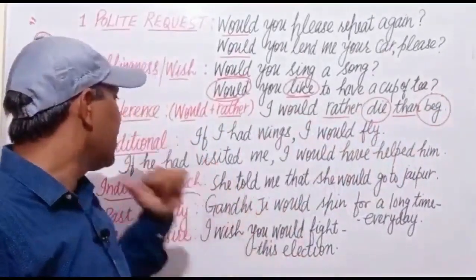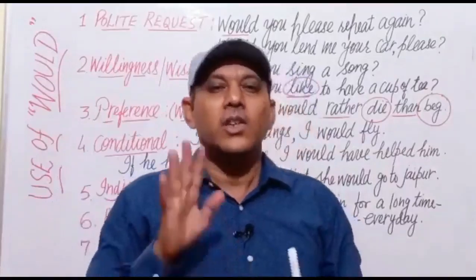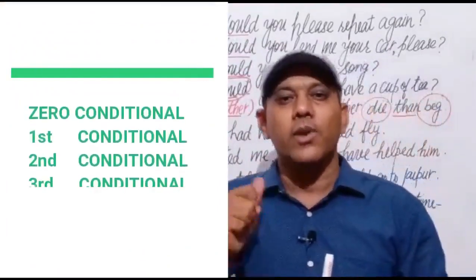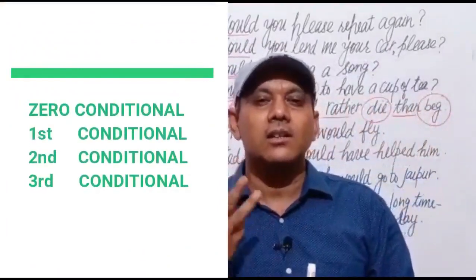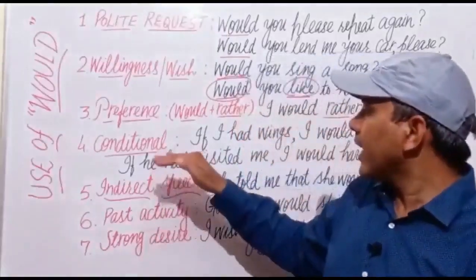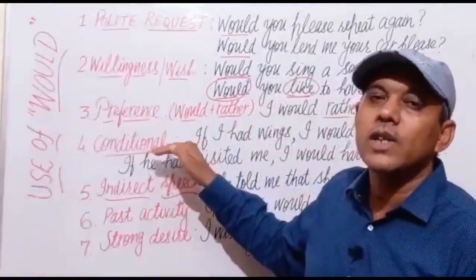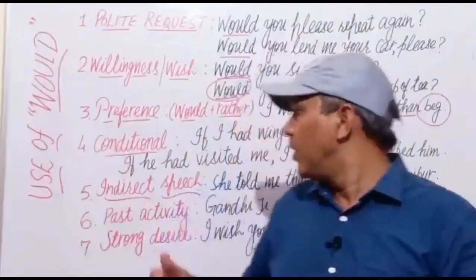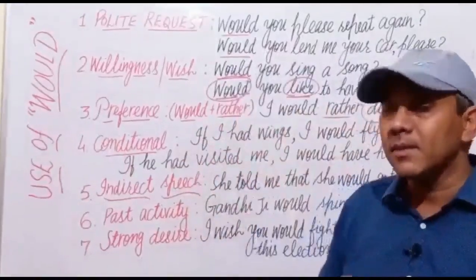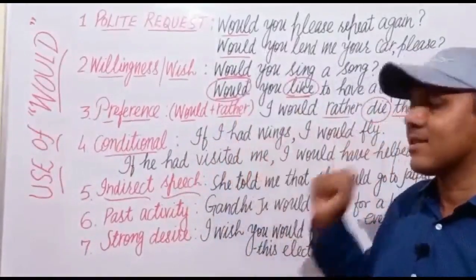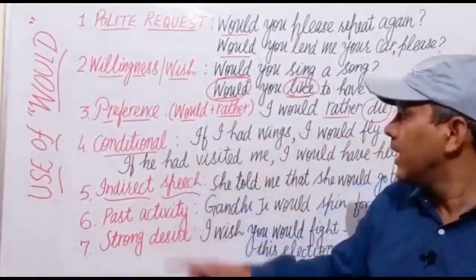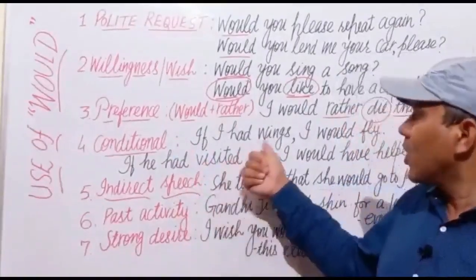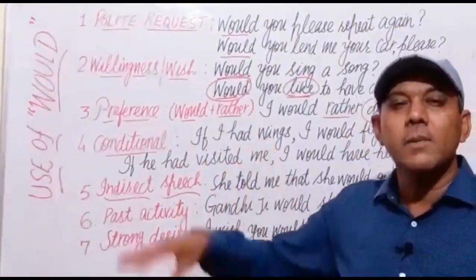And the next is conditional sentences. There are 4 types of conditional sentences: zero conditional, first conditional, second conditional, third conditional. Here, in case of second conditional or third conditional, we use would as a modal verb. For example, let us take 2 examples. First is, if I had wings, यदि मेरे पंख होते. This conditional sentence is a totally unreal situation. It is not possible. एक आदमी कहता है यदि मेरे पंख होते.